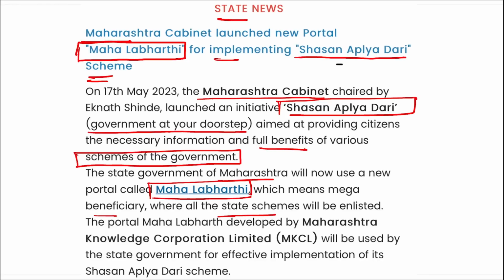So remember, there was an initiative launched, that is Shashan Aplya Dari, that is to provide all the various information related to various schemes of the government at the individual's doorstep, all right. That is basically to provide those benefits of those schemes, and people can avail those benefits, correct? And for this initiative only, a portal was launched, and the portal was named Maha Labharthi, correct?